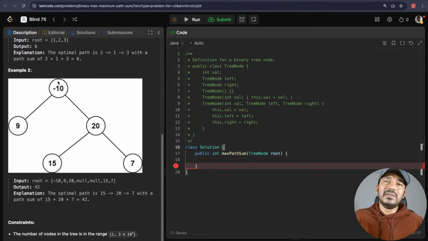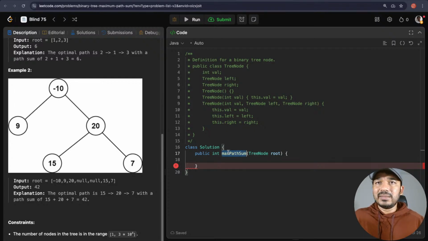But again, if it combines with the current node, that won't help anyway. And this one combined with the left child, that won't help anyway. So we will end up with having this value itself as the maximum value, combining this node and its left child and right child. So how to do that? Let's see. Let's implement this one.